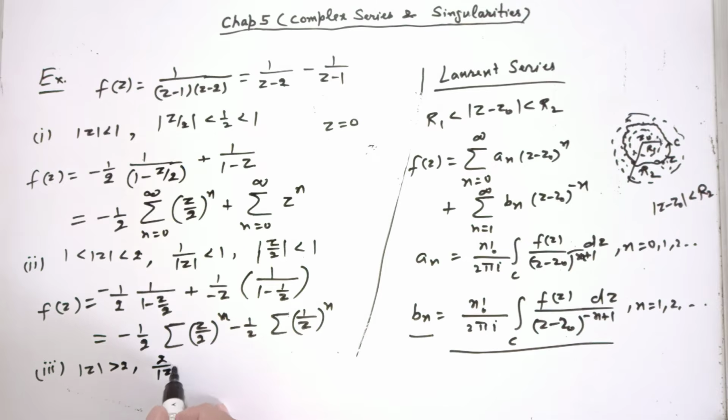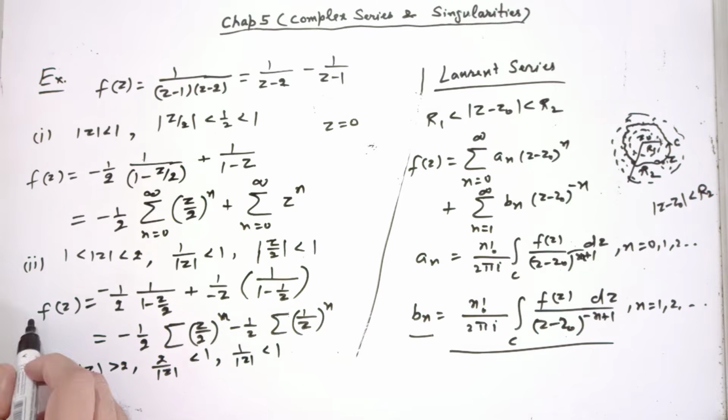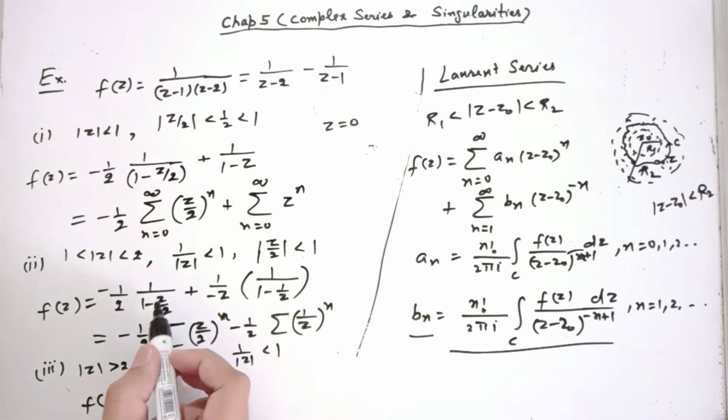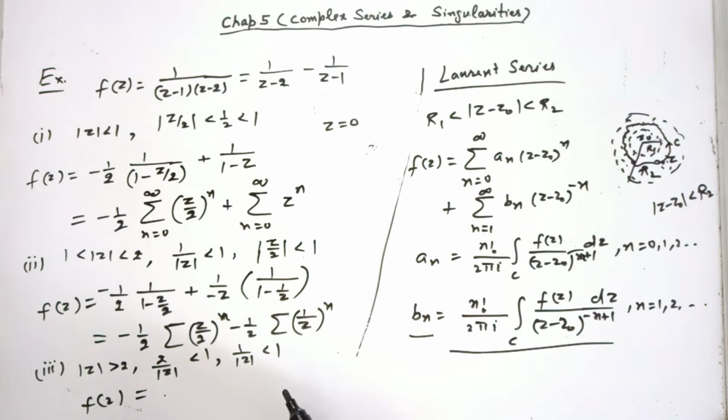Then 2 over mod z is certainly less than 1, and 1 over mod z is also less than 1. So this time, how to write this f(z)? This part is fine because 1 over z is less than 1, but this time instead of taking this minus 2 out, what should I take out? z. I should take out z from here. So 1 over z, what is left? 1 minus 2 over z.